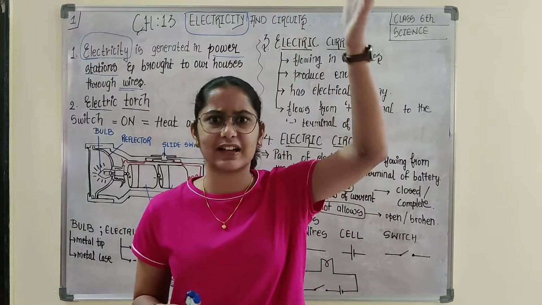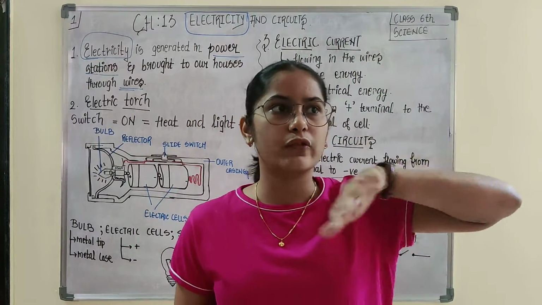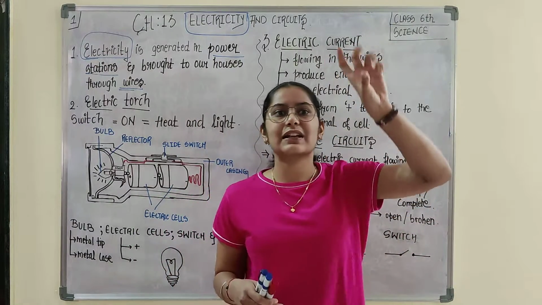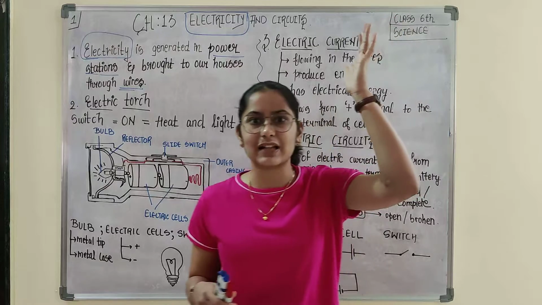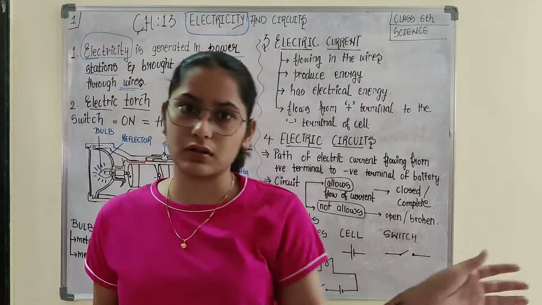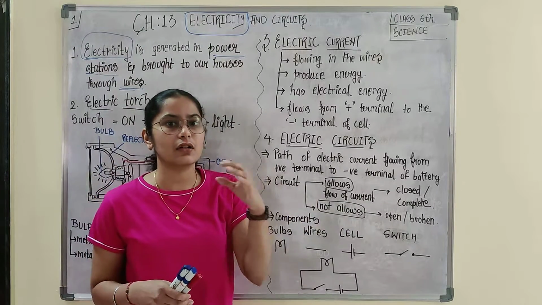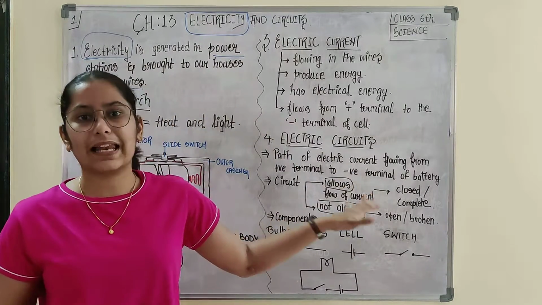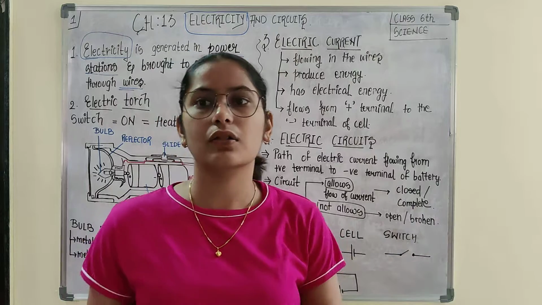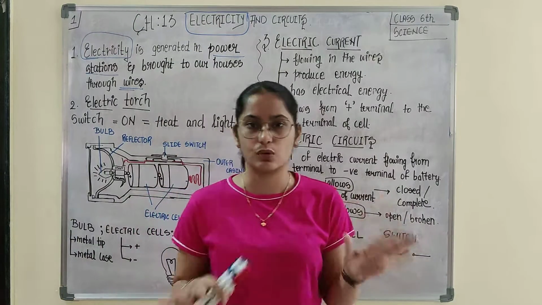You have observed wires. In fact, when you are moving through the roads, certain roads have big towers. So power stations supply us electricity for our house appliances to work.